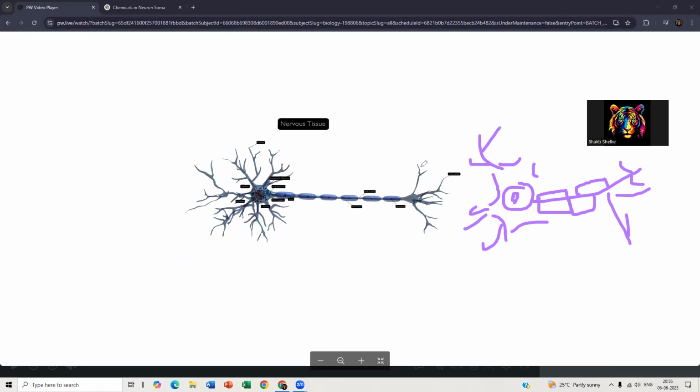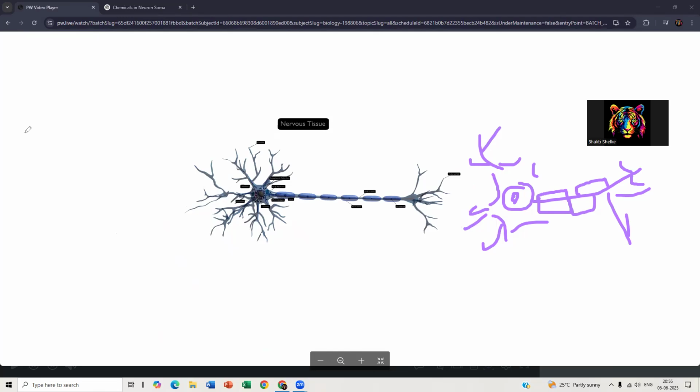Because the electric signal cannot move across, it makes the chemicals move. The chemicals float across and bind with the dendrite, which is a kind of protein. Then again it excites the ions, and in this way the transmission of the electrical impulse through your neurons takes place.